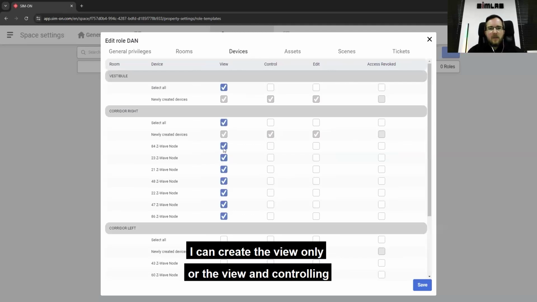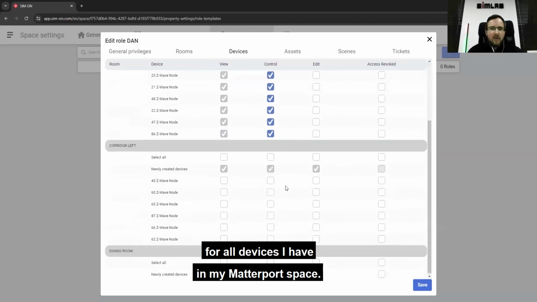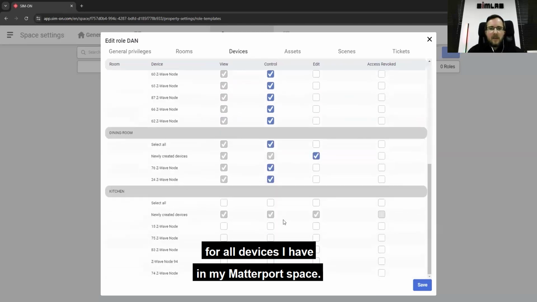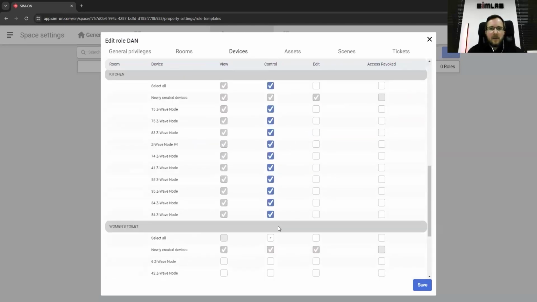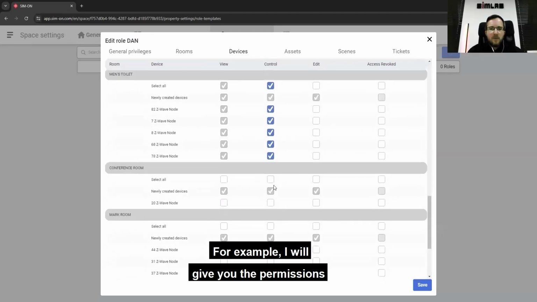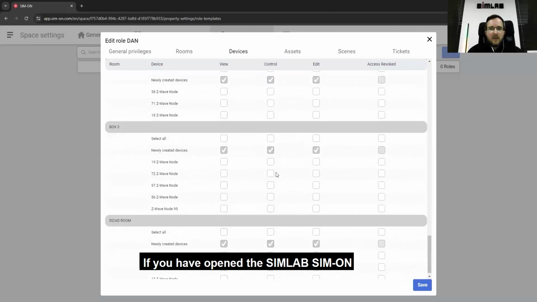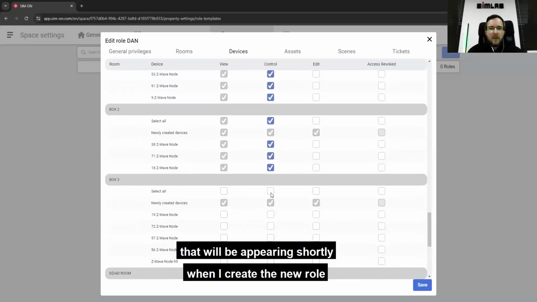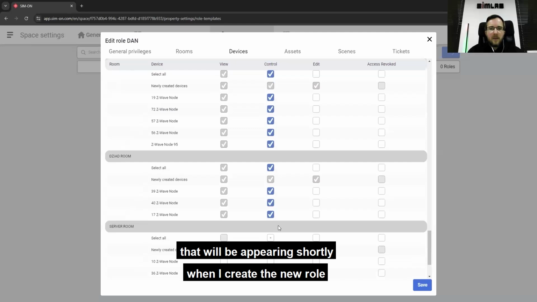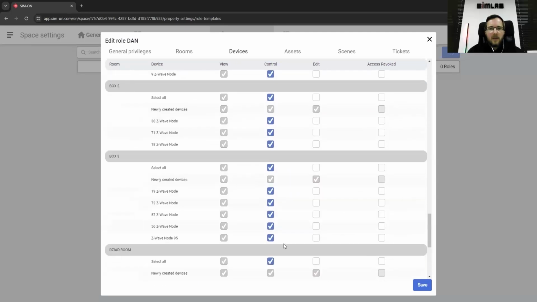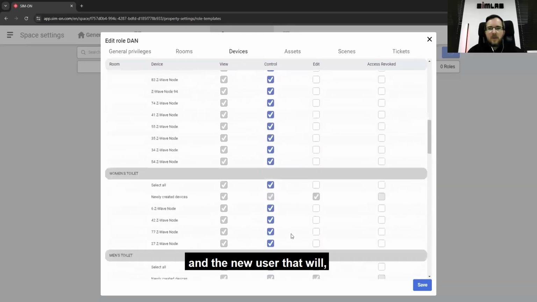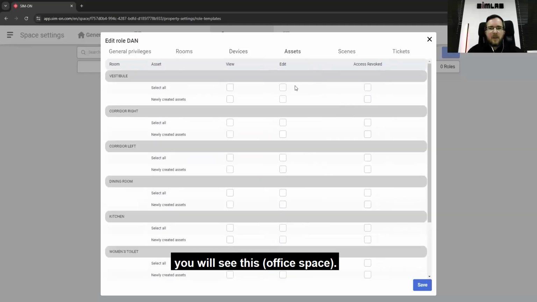I can set view only, or view and control, for all devices I have in my space. For example, I will give you the permission to control them. If you have Simon open, this apartment will appear shortly after I create the new role and the new user.